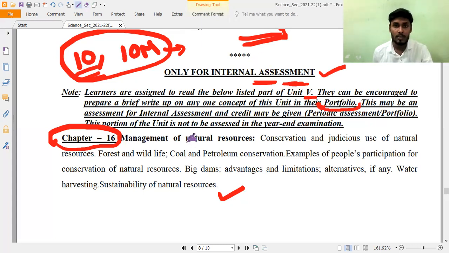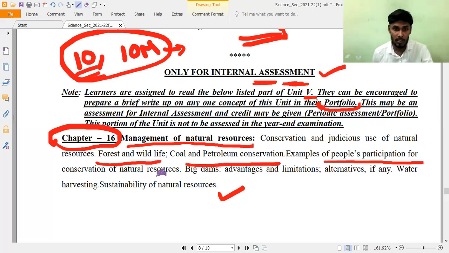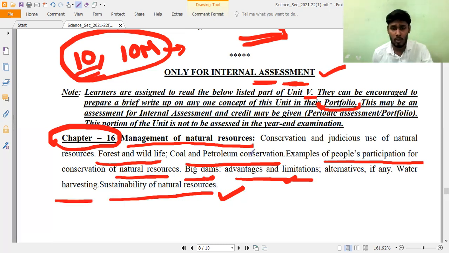What is the chapter? Management of natural resources. So you can take any topic of this. Conservation and judicious use of natural resources. As we know, we are facing a lot of problems with non-renewable resources. Topics include conservation of natural resources, forest and wildlife, coal and petroleum conservation, people's participation for conservation of natural resources, big dams, advantages and limitations, meaning disadvantages of these big dams, and alternatives, if any, like alternative fuels for conservation, present non-renewable fuels, water harvesting, and sustainability of natural resources. So you can select any one of these topics from management of natural resources.